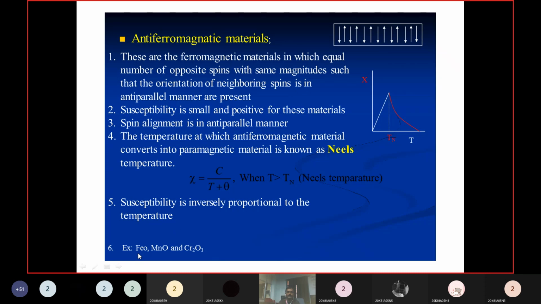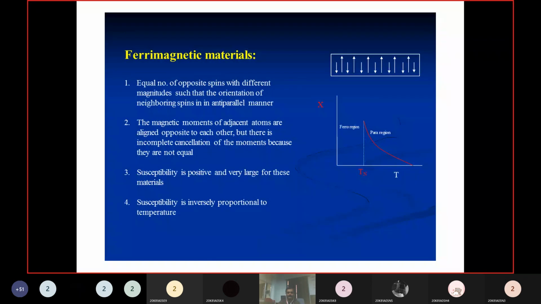What are the examples of antiferromagnetic material? FeO, MnO and Cr2O3. That is ferrous oxide, manganese oxide and chromium oxide. These three are the examples for antiferromagnetic materials. Now coming to the ferromagnetic materials.